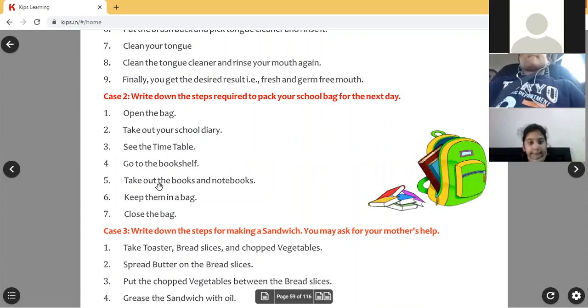So now the second case they gave as an example in the textbook is: write down the steps required to pack your school bag for the next day. You have to pack the school bag for the next day. Now you tell me. I stopped my share screen, children. I will ask somebody to say the steps.